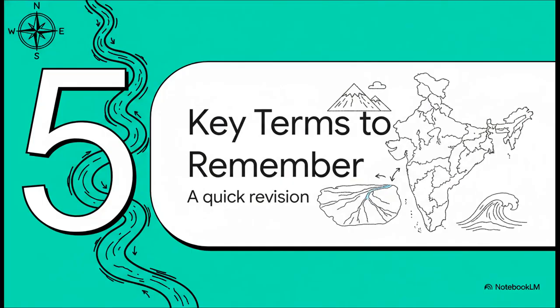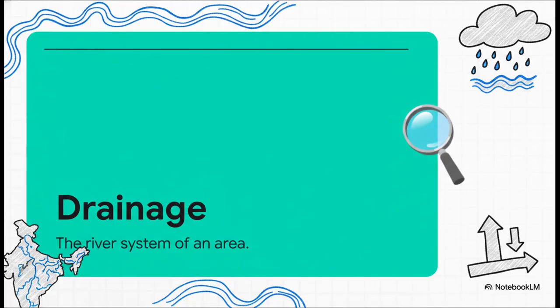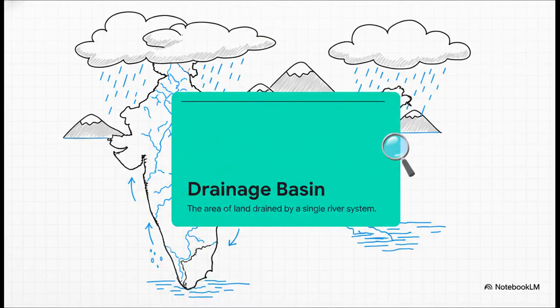We have learned some very important concepts today. So, before we finish, let's do a quick revision of the key terms. This will help you remember them for your exams. First, drainage. Remember, this simply means the river system of an area. It is a natural system, not a man-made one. Second, drainage basin. This is the entire area of land where water collects for a single river system. It's important to remember that the basin is an area, not the length of the river itself.